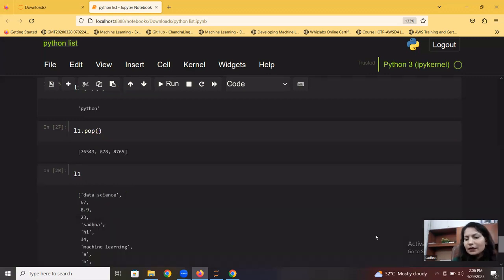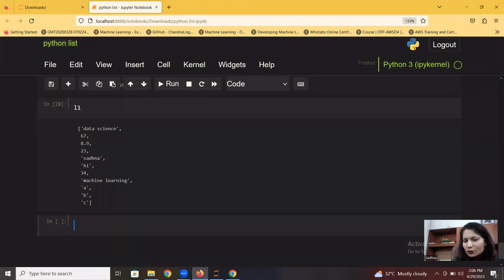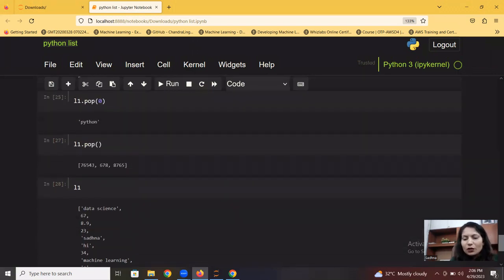So my last element, which I had added as a list, is not there. Correct? So pop works two ways. You also focus on this. In case you don't pass any element to pop, it removes the last element, which is the default option. In case you want to remove a particular element, you should know the position. So pop works based on the position, and by default it removes the last element.